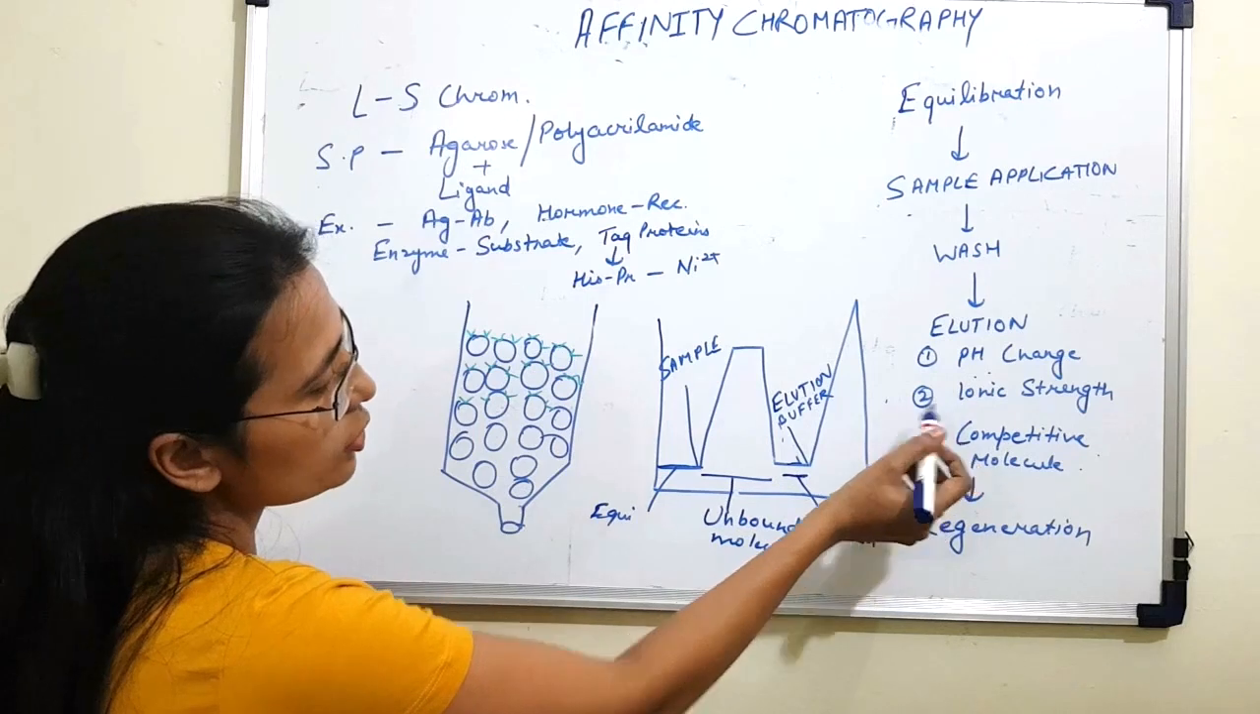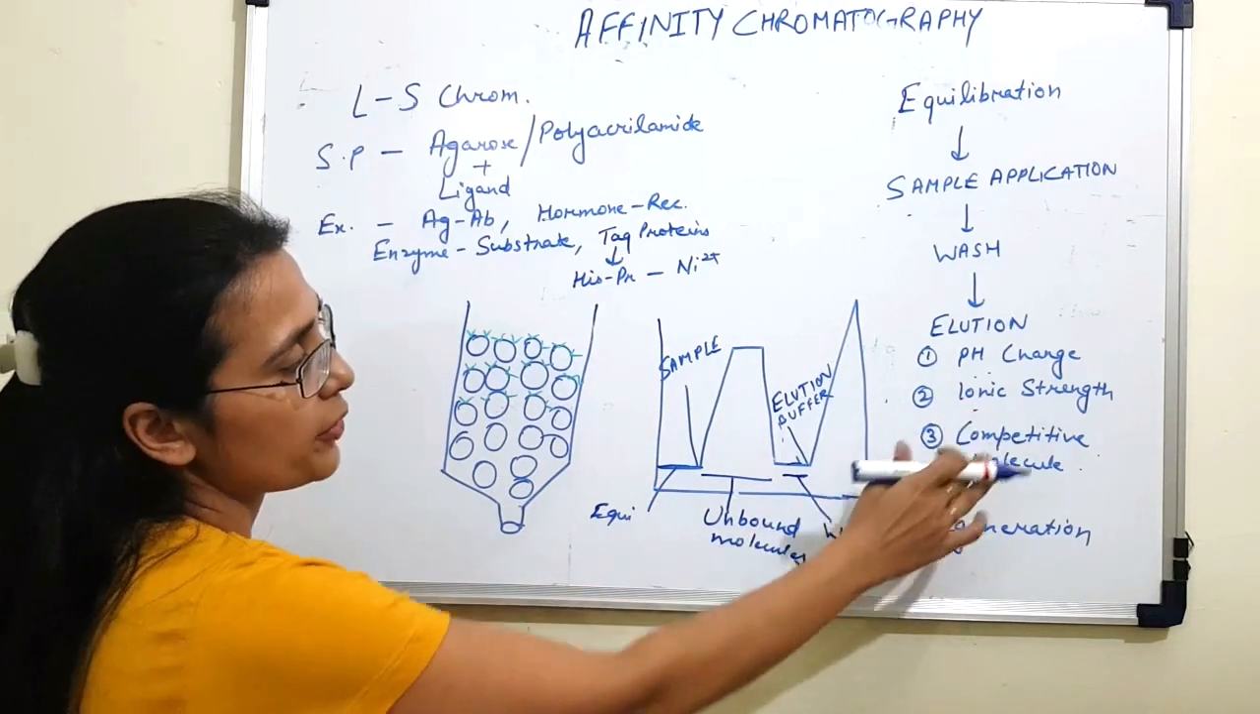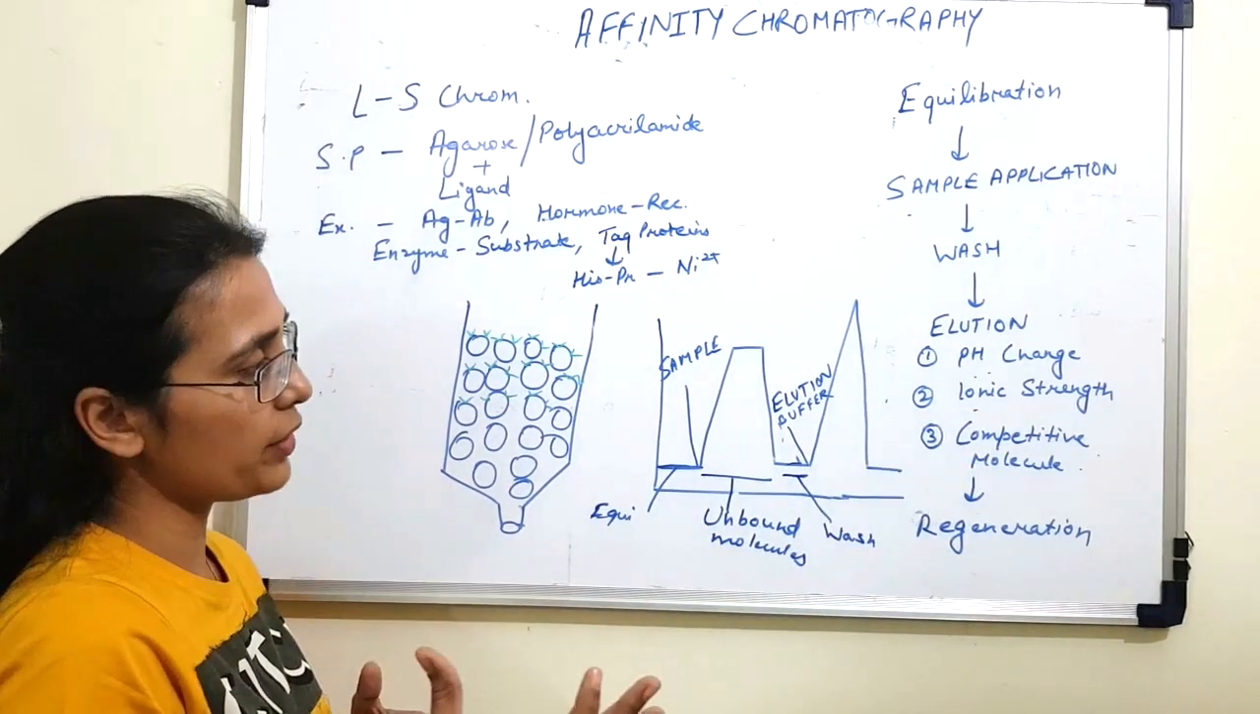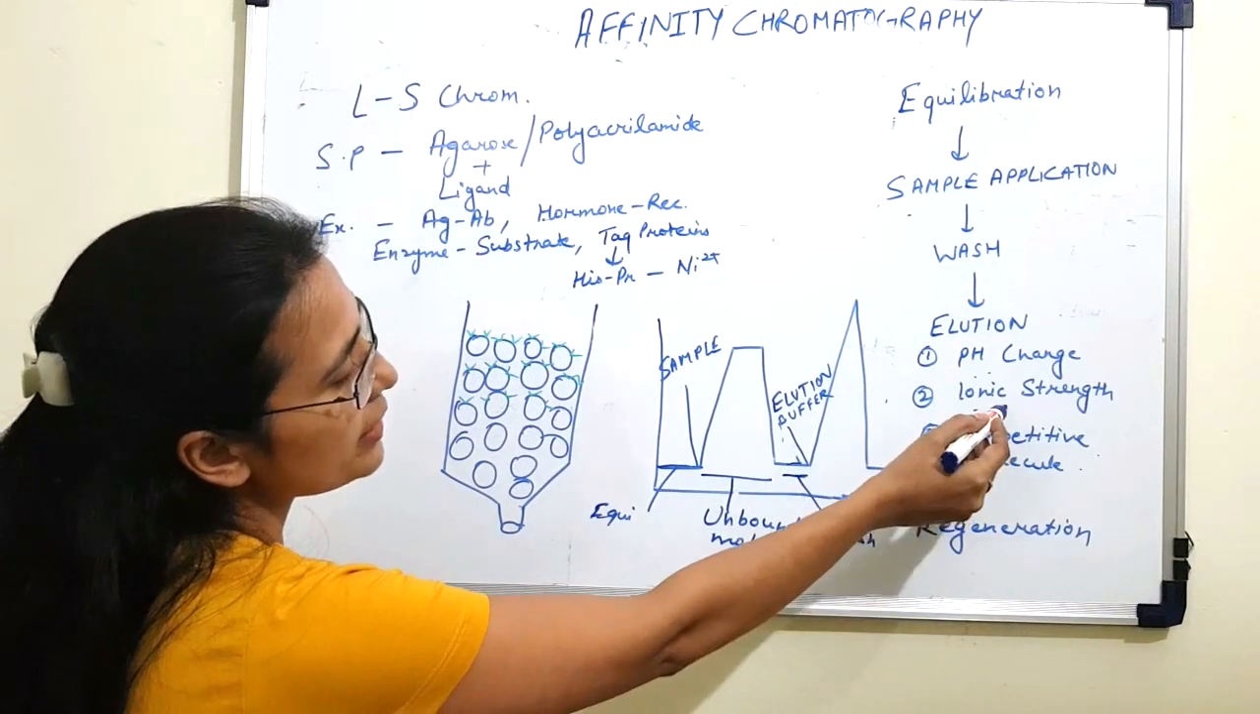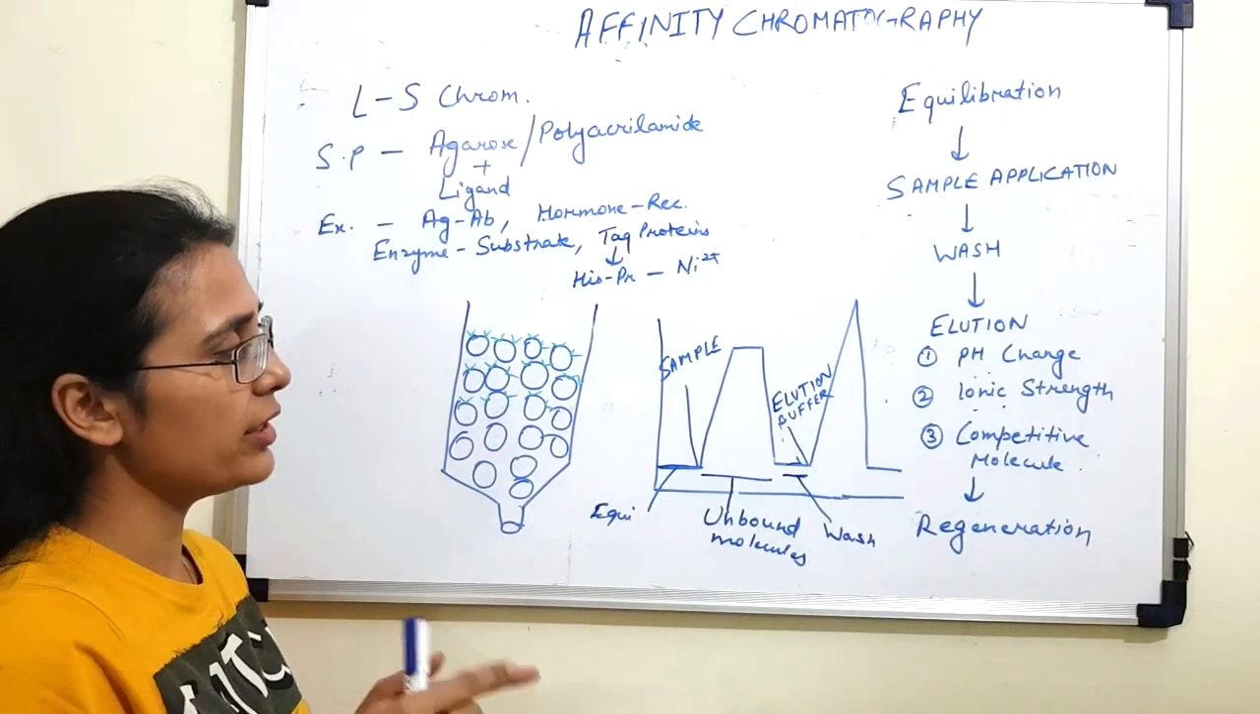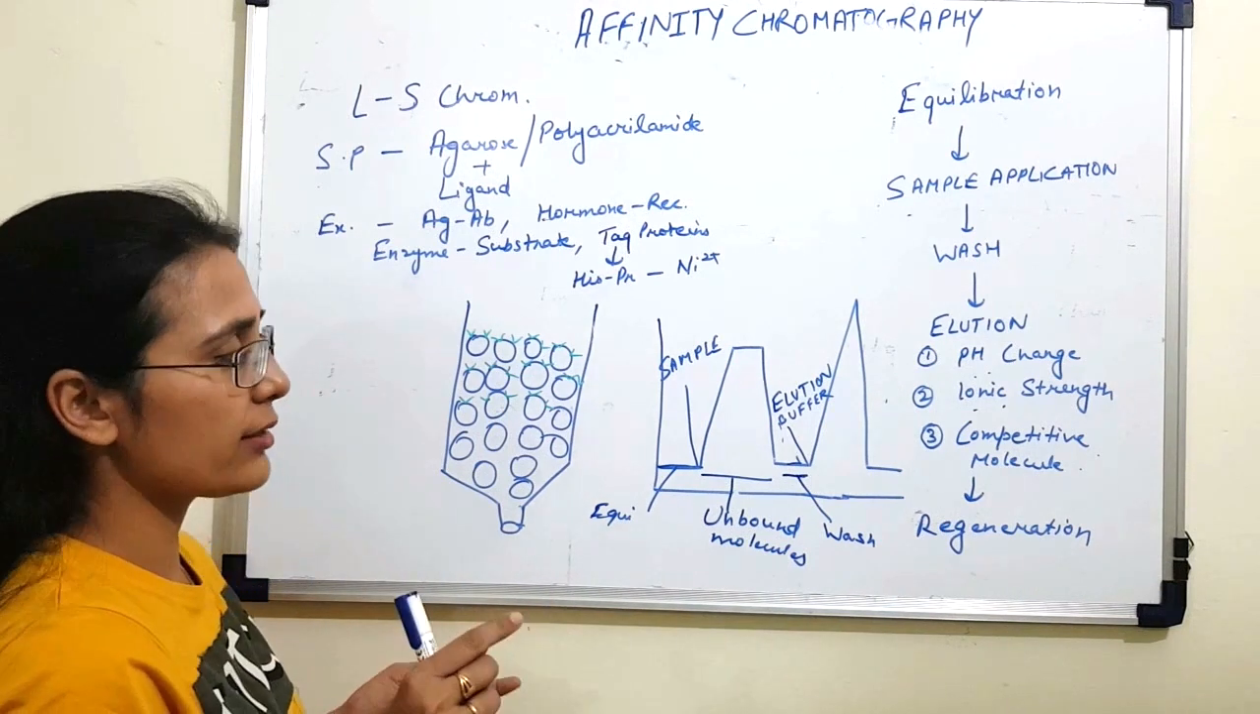Now the next method of elution is ionic strength. In this method you increase the ionic strength, and this method will depend on different proteins and different interactions between the protein and the ligand.